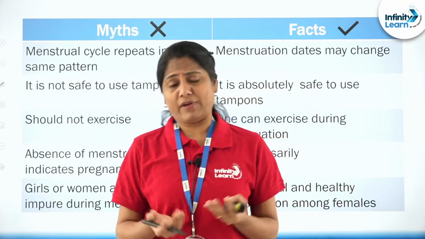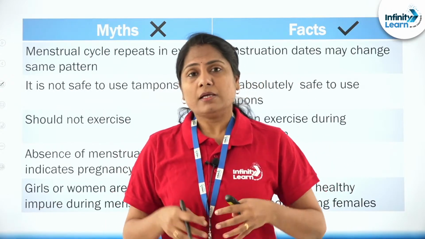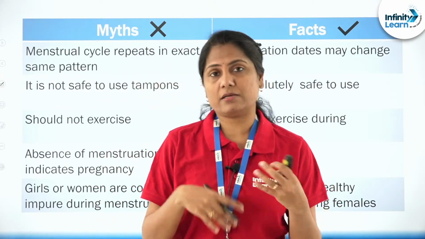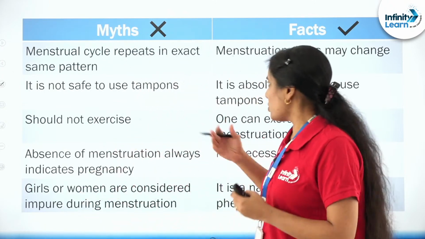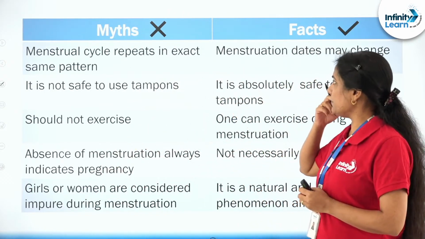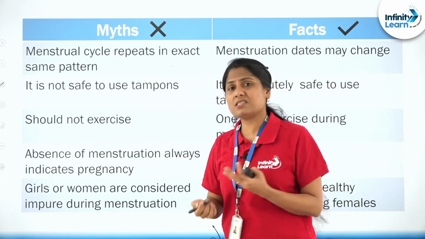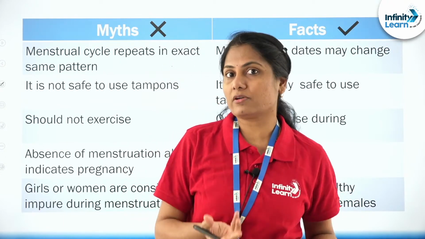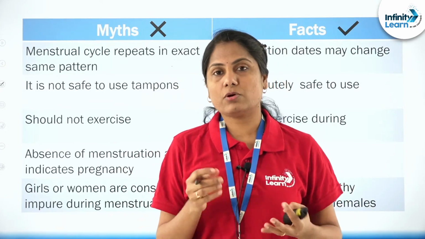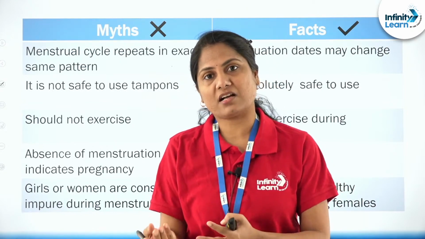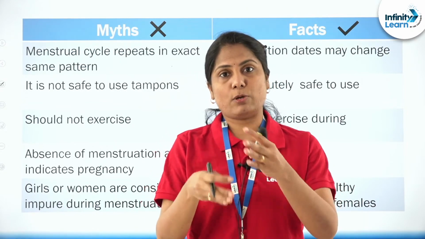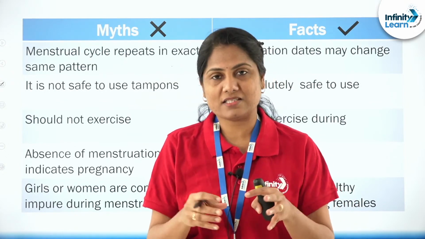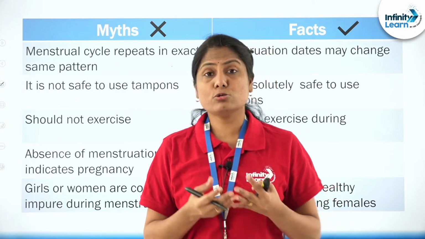As I present the facts for every topic, with this topic I wanted to break some myths that are around it. The first myth: the menstrual cycle repeats in the exact same pattern. Even a lot of literate people, and a lot of young girls, think that if menstruation occurred this month, say on the 15th, it is going to be around the 15th the next month also, at the exact same time. It's usually not like that.